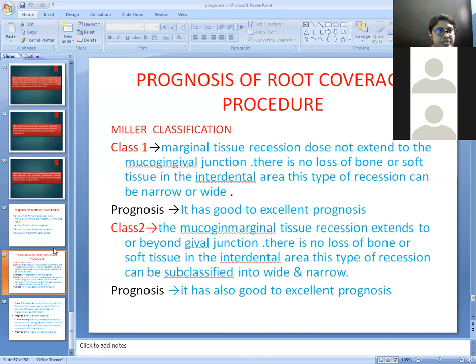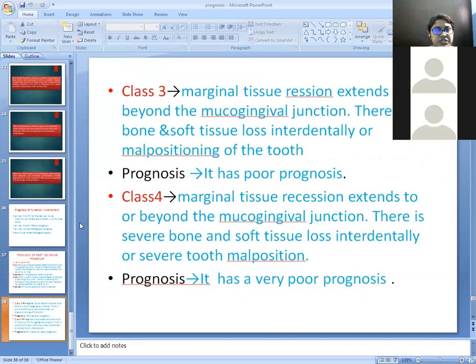For class 3 recession, the marginal tissue recession extends to or beyond the mucogingival junction, and then there will be interdental bone loss as well as soft tissue loss and malpositioning of the tooth. In such cases, the prognosis will be poor. For class 4 recession, the marginal tissue recession extends beyond the mucogingival junction. There is severe interdental bone loss as well as soft tissue loss and severe malpositioning. So in such cases, a very poor prognosis is there for class 4 recession.